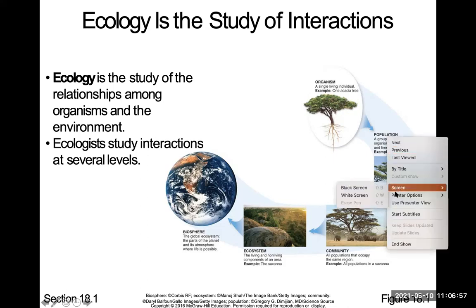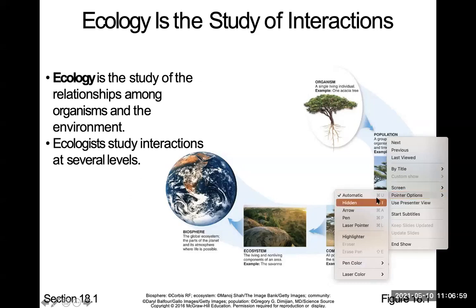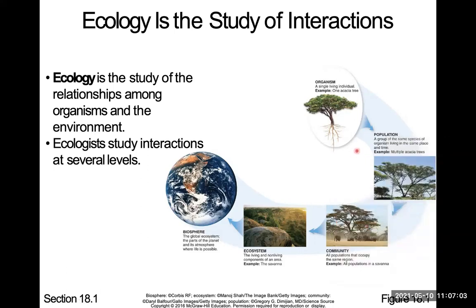Now you can have acacia trees in Africa, and you can have them in South America. Maybe there is a group of acacia trees in South America, and then there's one in Africa. They can be the same species, but because they're not found in the same area, they're still considered different populations.